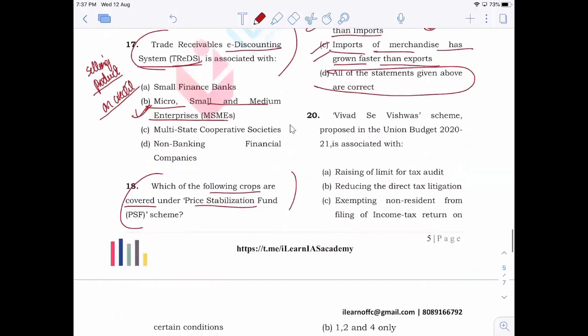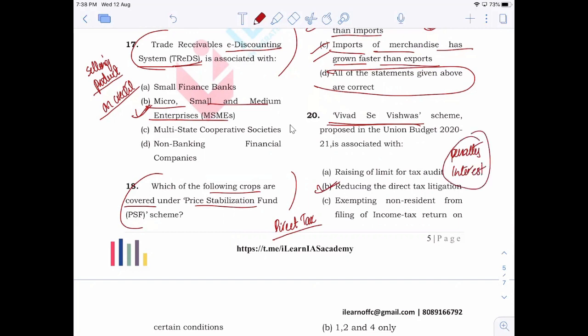Now, 20, Vivad Se Vishwas scheme, which was introduced in Union Budget 2021, is associated with reducing direct tax litigation. The government gave an option to people who have certain direct tax related litigation going on with the government. Instead of carrying out the litigation, the government gave them an opportunity to pay their dues, pay their taxes, right, without having to pay penalty or interest